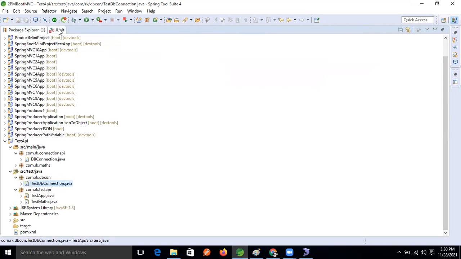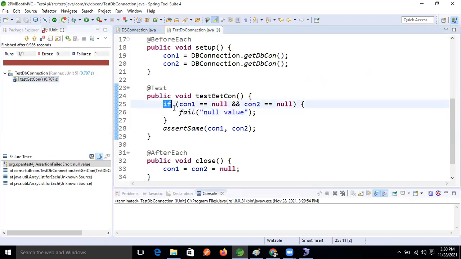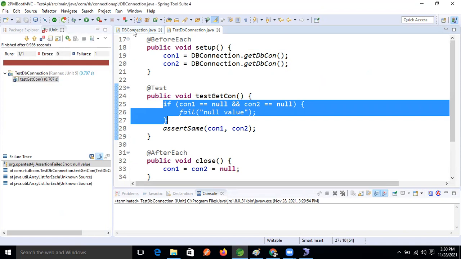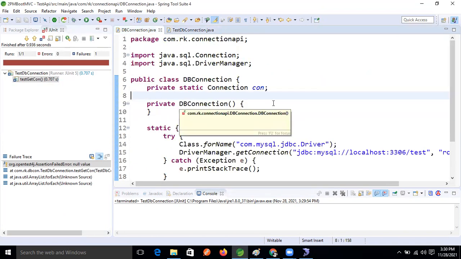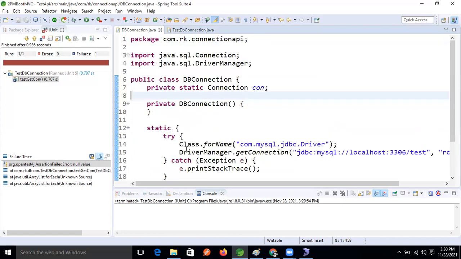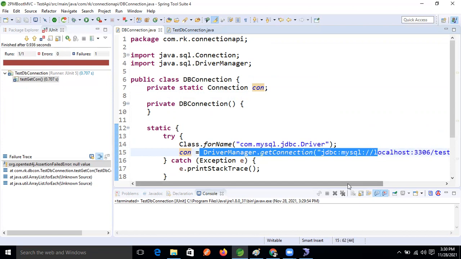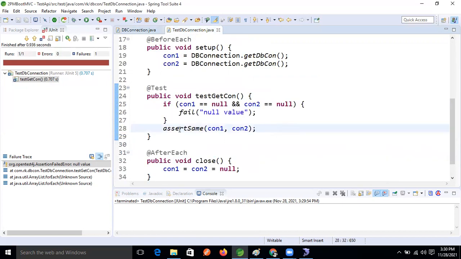So that is the failure condition. But if the database connection is successfully opened and both objects are pointing to the same reference, here the connection object is created, and here also the connection object is there, not null.